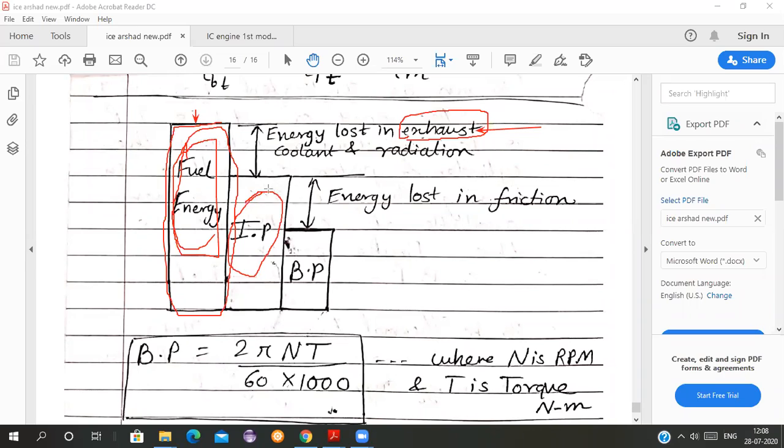See, it is shown here by this block. This is the only block which is shown. This is your indicated power. So this much of energy, shown at this point, is lost in your exhaust, coolant and radiation. See, such a huge amount of energy is lost in exhaust, coolant and radiation, and very little heat is available.